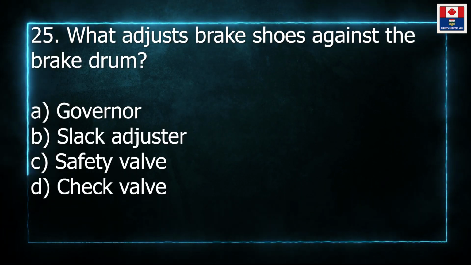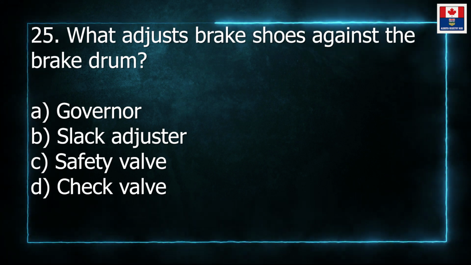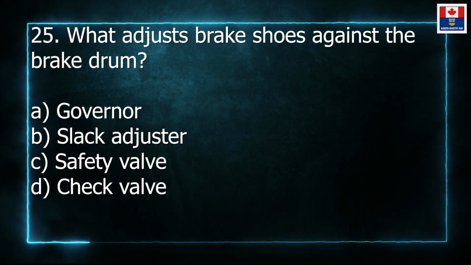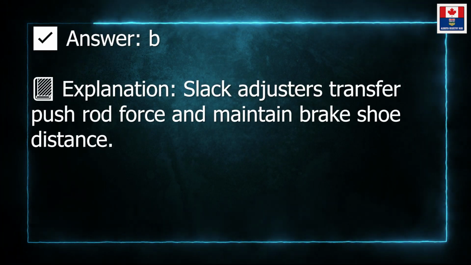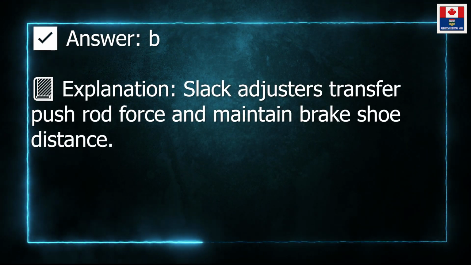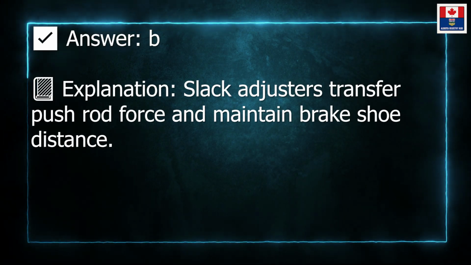25. What adjusts brake shoes against the brake drum? A. Governor. B. Slack adjuster. C. Safety valve. D. Check valve. Answer: B. Explanation: slack adjusters transfer push rod force and maintain brake shoe distance.